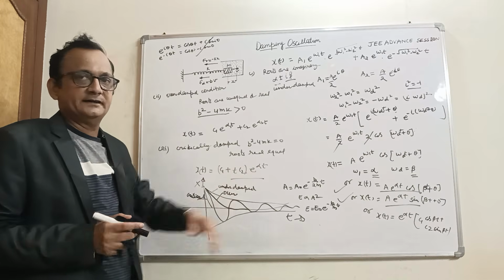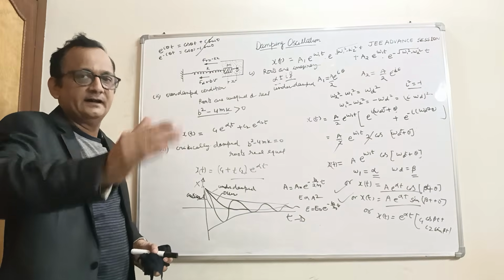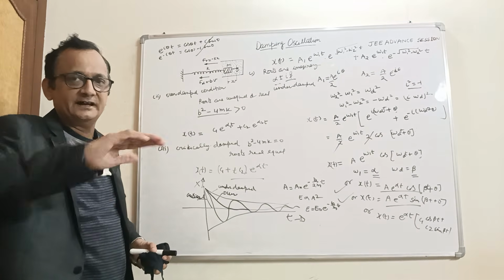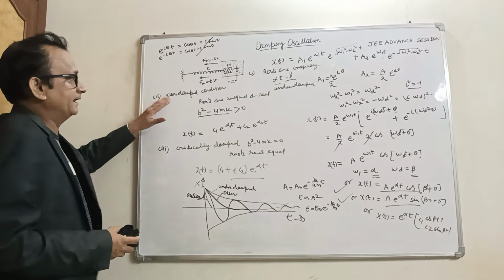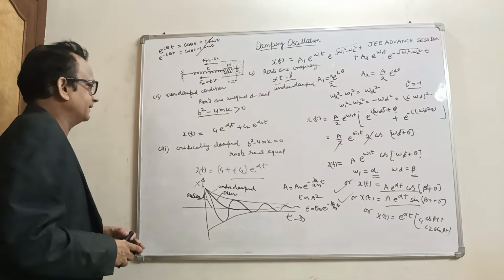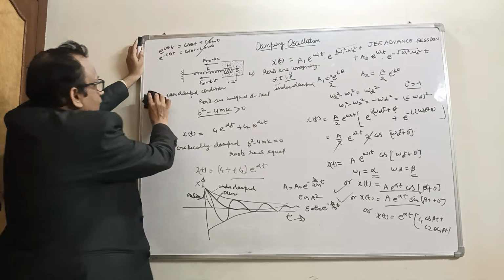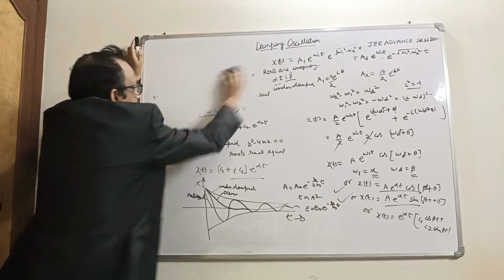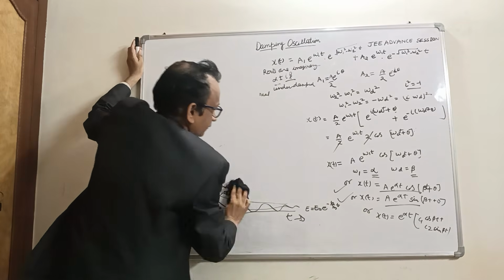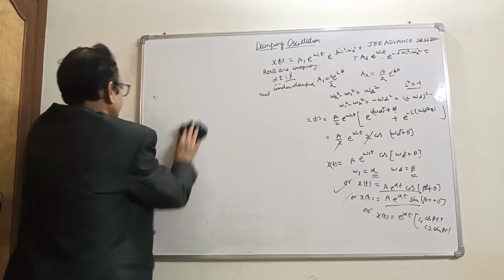In the under damped condition, the amplitude decreases exponentially, and energy also decreases exponentially. So these are the three conditions and three solutions for them, and we take a case here to better understand this phenomenon.